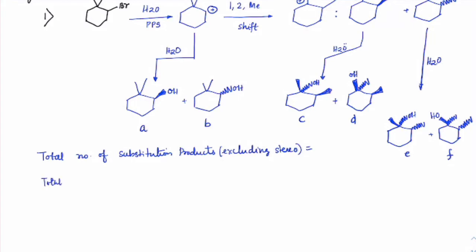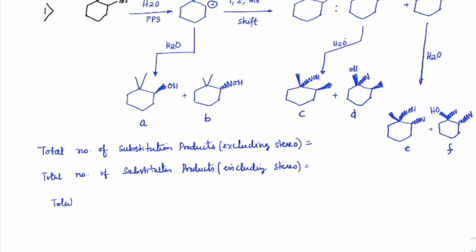Similarly, total number of substitution products, including stereo. Okay, total number of enantiomeric pairs.